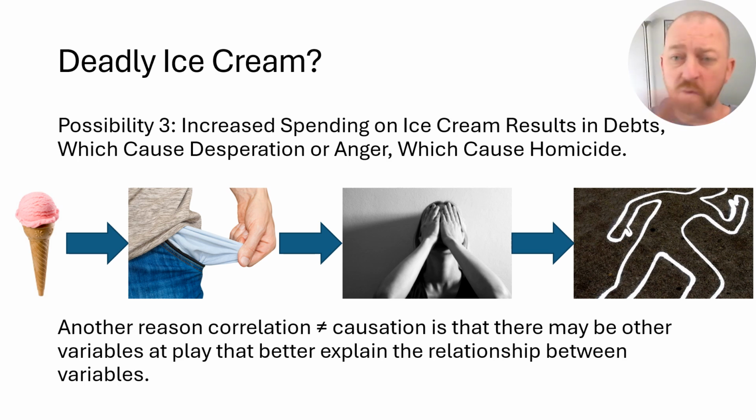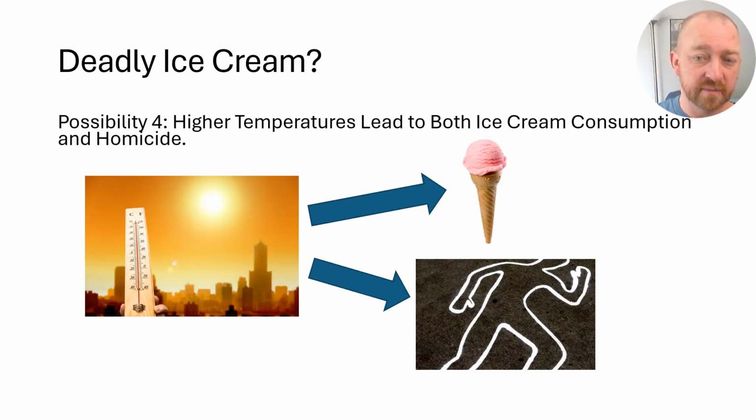All right. So of course it could be much more complicated than this as well. I just noted a few variables here, but it could be lots of other things in between. And of course, the final reason that we can't infer causation due to correlation is because of something like this. So it could also be that maybe ice cream itself has absolutely nothing to do with homicide, and homicide has absolutely nothing to do with ice cream consumption, but it's that there's some third variable out there that is causing both of these things to rise.